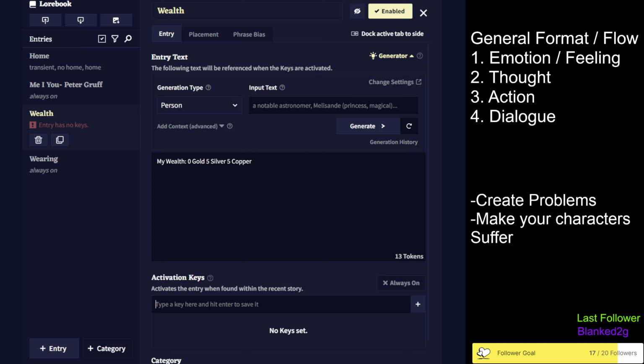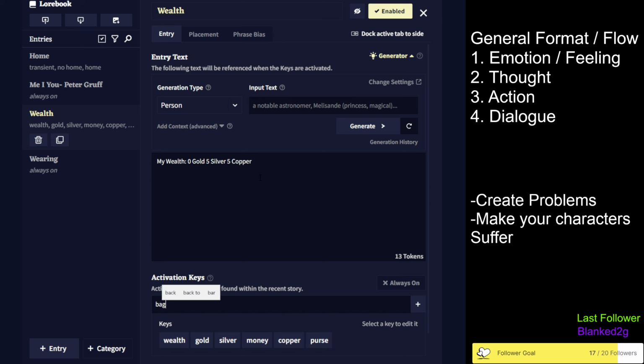So now it's going to know anytime you type in wealth or gold or silver or money, copper, that this is how much money you have. You could also type in purse, bag, pocket, right? So anytime these words come up, it's going to know that you have 5 silver, 5 copper in your pocket or your bag or somewhere like that.